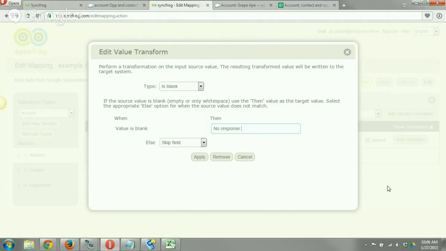So they went through the survey, and instead of a blank field to your CRM, you want the word no response, or no comment. And that will automatically pass that from the blank value to the field that you're mapping it to. It's only if it's blank. Otherwise, it will pass that over.